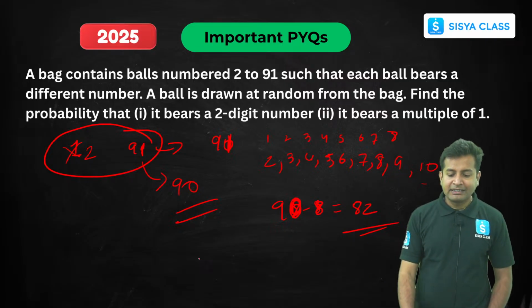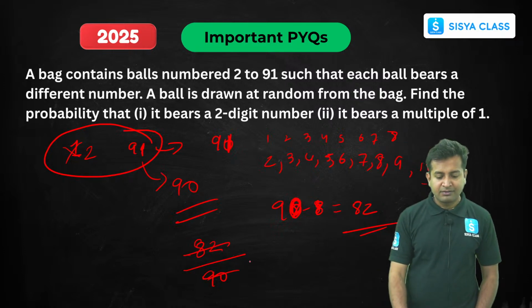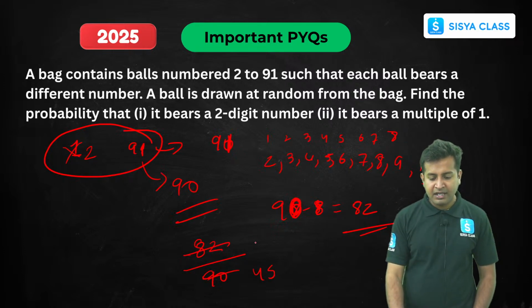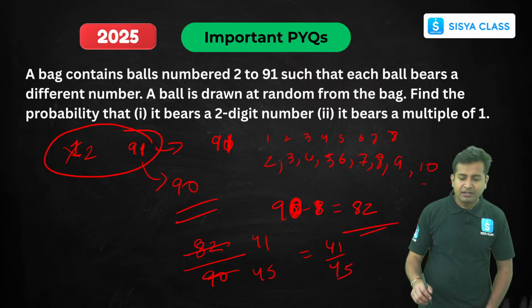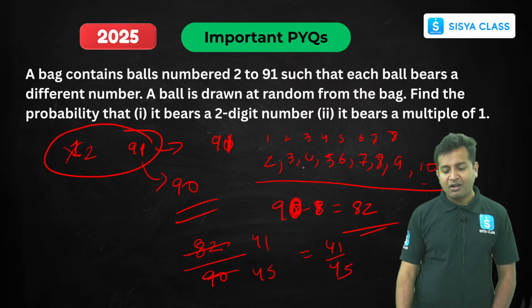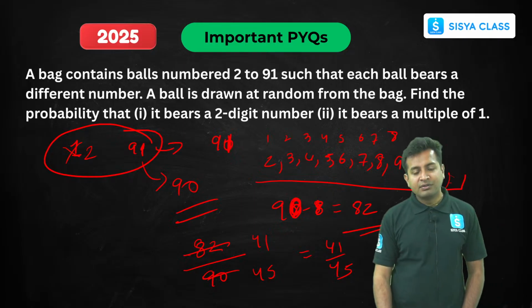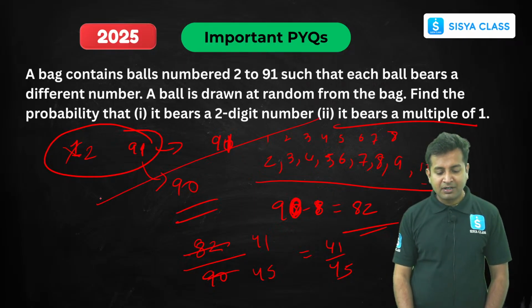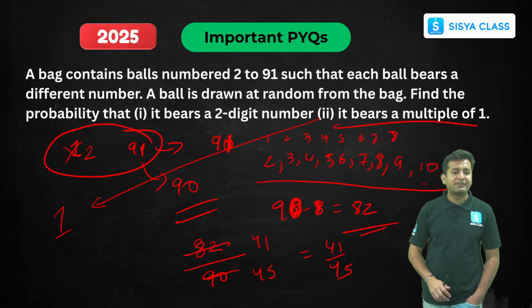So what is the probability that we'll be getting a 2-digit number? It will be 82 by 90. Clear? Understood? Got it? Now you can simplify also. If I divide by 2, it will be 41 by 45. So the answer will be 41 by 45. Now it bears a multiple of 1. Any number you choose from here, all of them are multiples of 1. So this is a sure event, so the probability will be 1. Clear? Easy? Simple? Anyone having any doubt in this question?